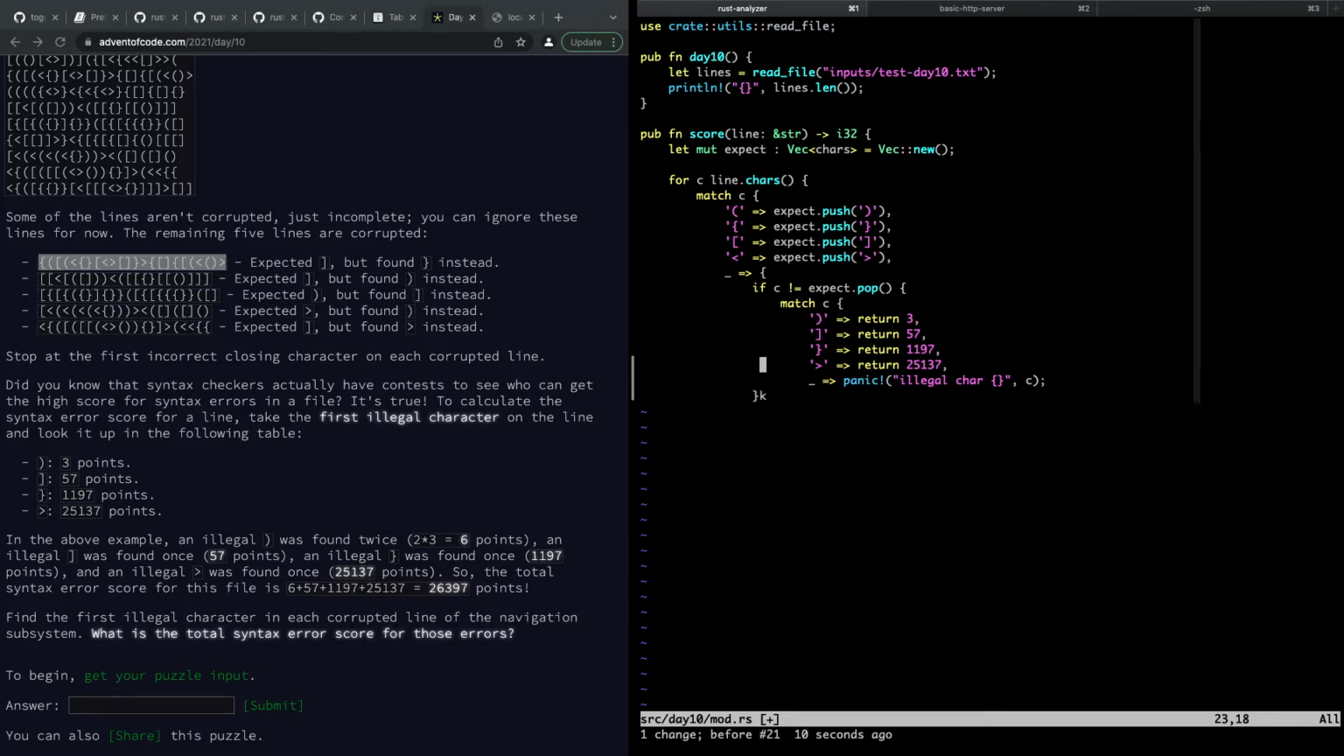I'm confused why this didn't. Oh, maybe because of the comma. No, it still didn't line up the match. All right. Maybe that's a Vim problem.